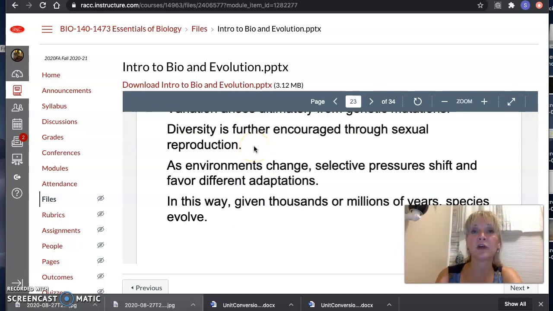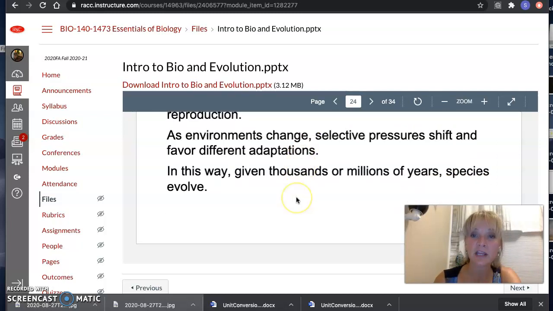Diversity, so having different offspring, different genes, happens through sexual reproduction. So diversity can't happen with SpongeBob. When he copies himself some buds, he looks all the same and has a crazy laugh, right? We can't have it with asexual reproduction with starfish because you chop off a leg, it grows just like the other one. There's no change, there's no diversity. The genes are the same. So the only way to have diversity in evolution is through sexual reproduction. So you need a male and a female.